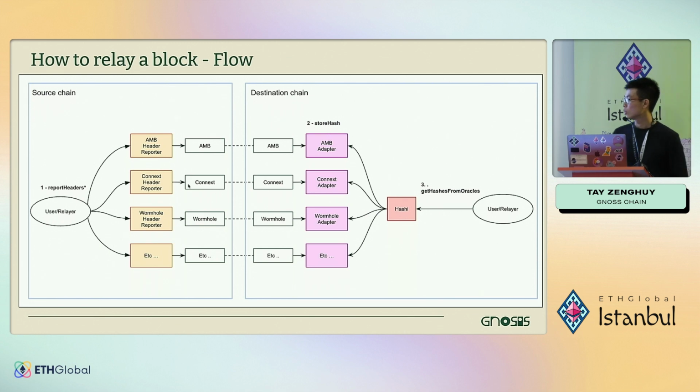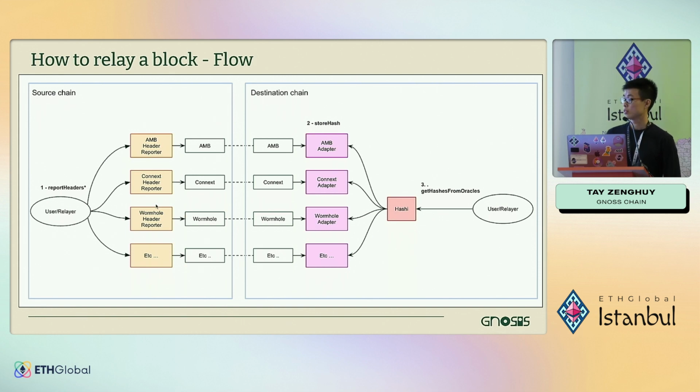So for example, I want to relay block 100 from Ethereum to Gnosis Chain. You can call this header reporter contract on Ethereum, and you specify which block number you want and what the destination chain is.